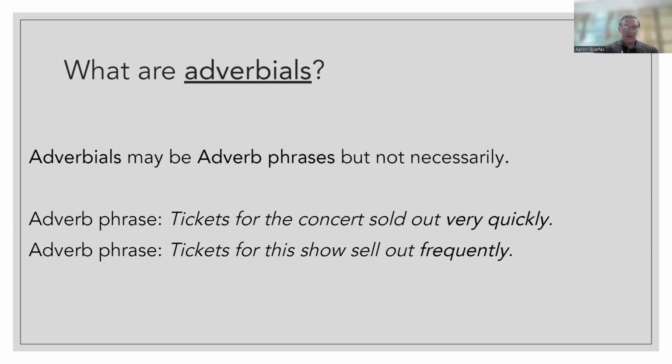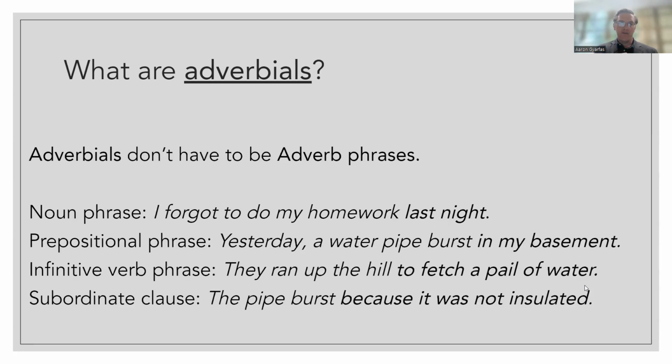So again, you have the examples of very quickly, frequently. Those are very typical adverbs. They have the ly suffix on them. Those are adverb phrases. They're modifying the selling out. They're telling us how or how quickly, how frequently, right? How often the show sold out or sells out. Okay, so they're modifying the verb.